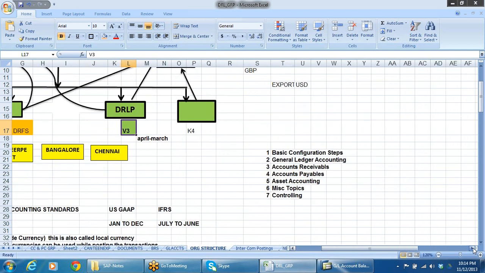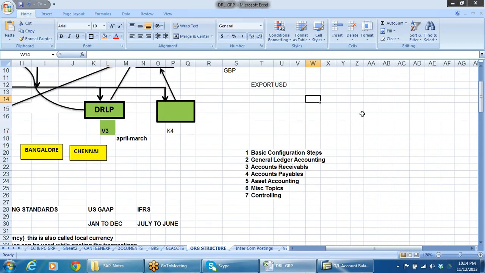Fiscal year breakdown means, say for example, V3. We know what is meant by V3: it is nothing but April to March with 4 special periods.